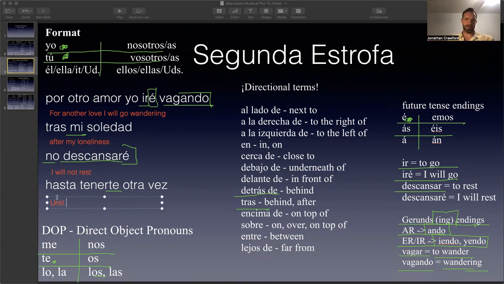And so since the subject is already identified in Spanish, you can leave it in the infinitive form right here, tenerte, hasta tenerte. But in English, you would use the subject again. In English, you almost always include the subject pronoun, unless it's like a command or something. There are some instances where you leave it out in English. But as an English speaker, you have a pretty good feel for that, I imagine. Until I have you again.